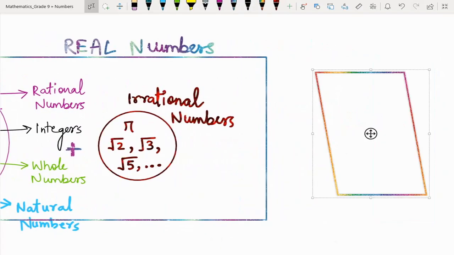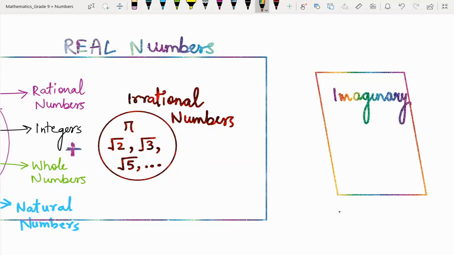Is this the end of numbers? No. We still have numbers which are not real. So if something in this world is not real, it has to be imaginary. It is in our imagination, which is not real, is imaginary. So for numbers also we have similar case. If a number is not real, it is imaginary number, and imaginary numbers are expressed in the form of iota.